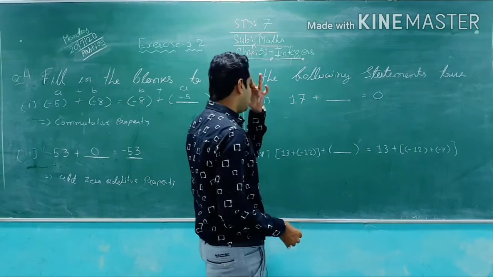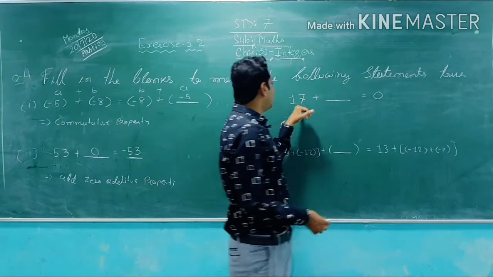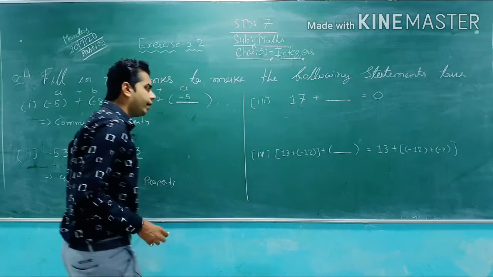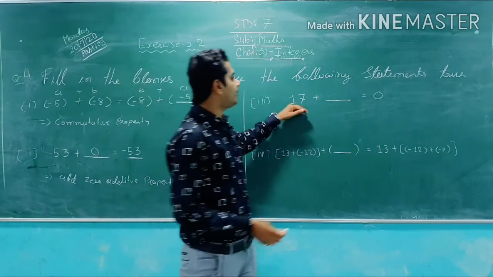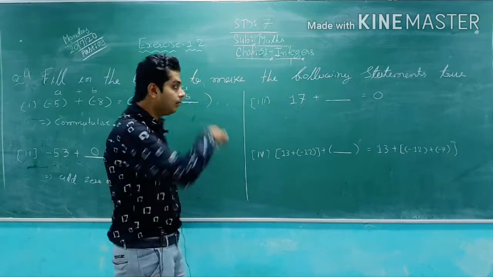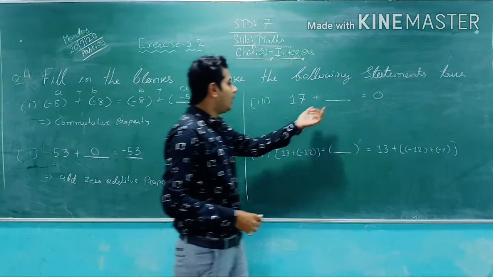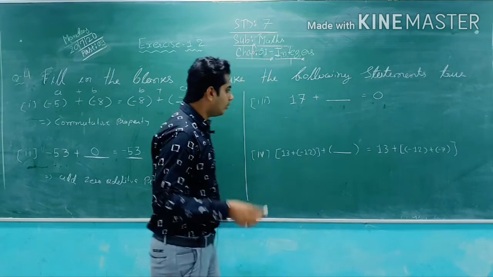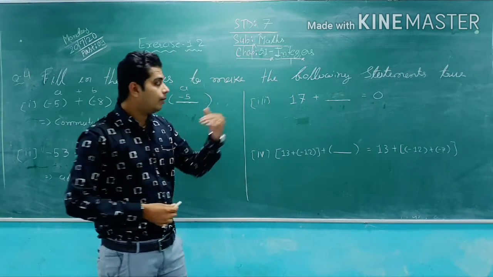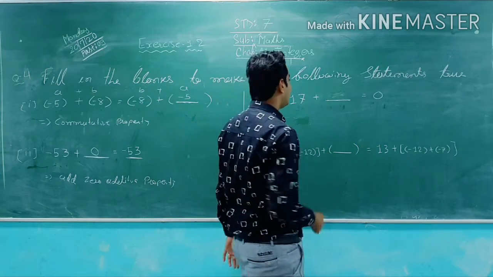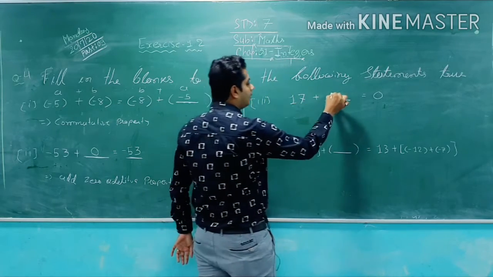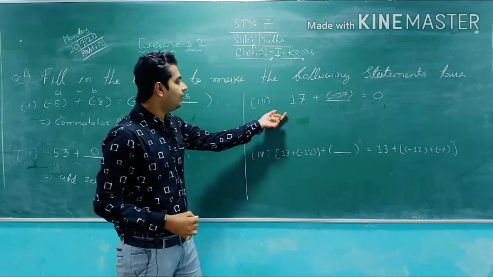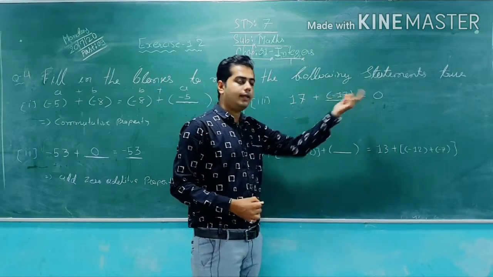Now question number 3, or blank number 3: blank plus 17 plus blank is equal to 0. Here 17 plus blank is equal to 0. So what do we add to 17 so that we get the answer 0? What integer will we add here? As 0 is the answer, what do we have to do? We have to add the same integer with the negative sign. So here 17, so I'll add minus 17. So if you add 17 with minus 17, you will get 0.